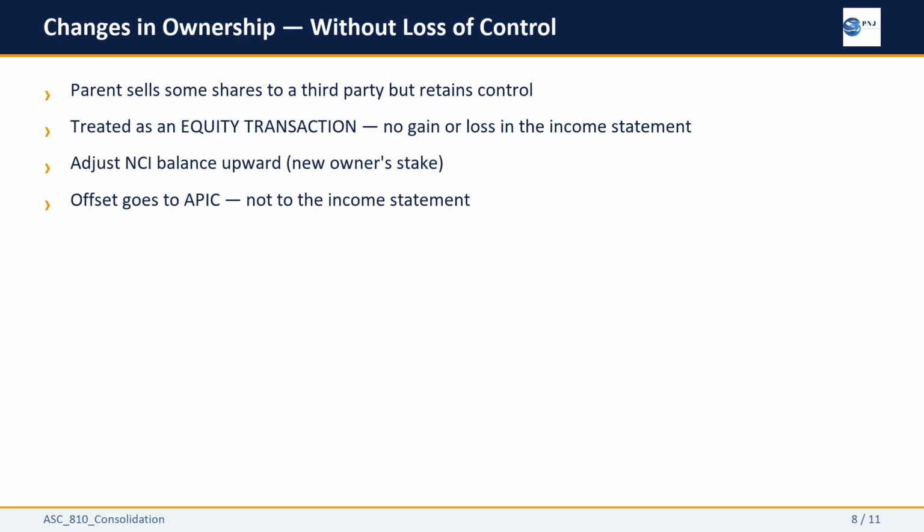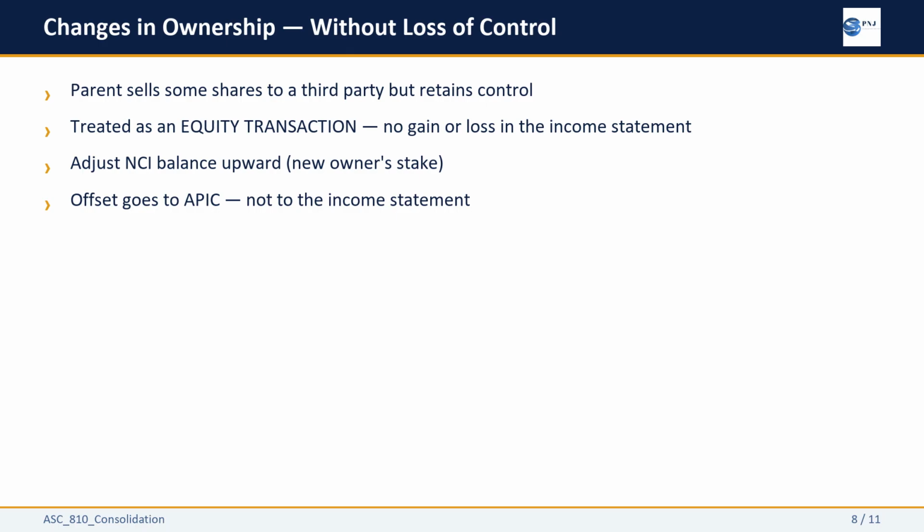This is another area where the pre-2008 rules created persistent bad habits. Under current ASC 810, if the parent sells some of its shares in a subsidiary to a third party but retains a controlling interest, that transaction is treated as an equity transaction, not a disposal. No gain or loss is recognized on the income statement.